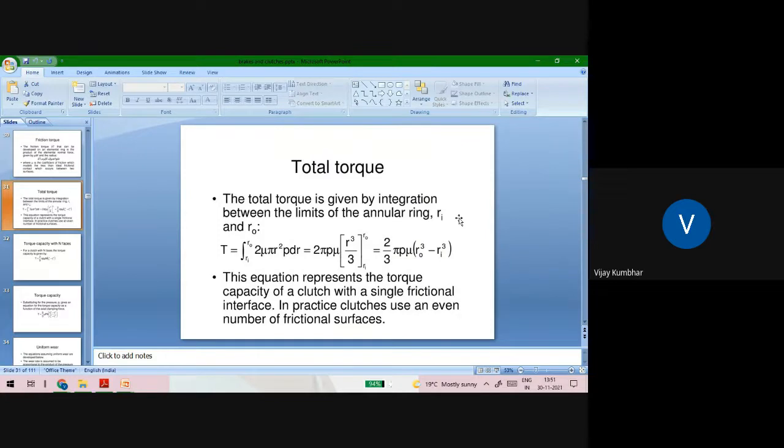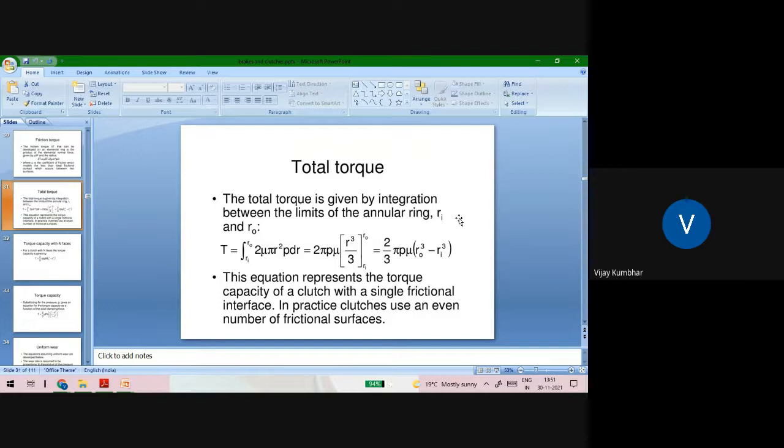Then the total torque can be calculated as capital T equal to the integral from Ri to Ro of 2 pi mu r square P dr, which is equal to 2 pi P mu r cube divided by 3 from Ri to Ro, equal to 2 by 3 pi P mu (Ro cube minus Ri cube). So this equation represents the torque transmission capacity of the single plate clutch.